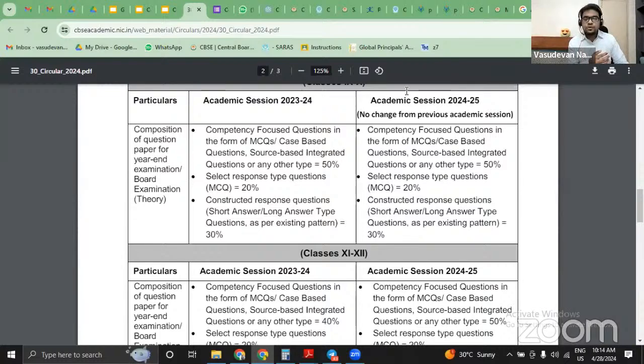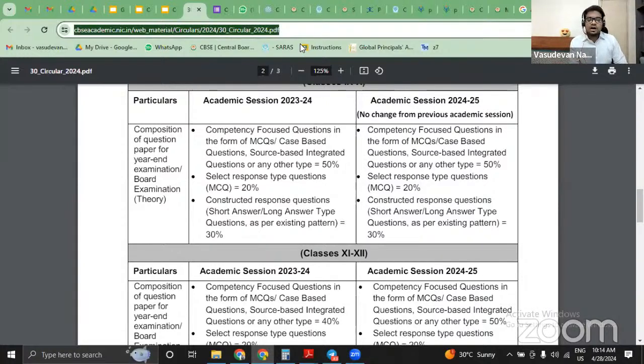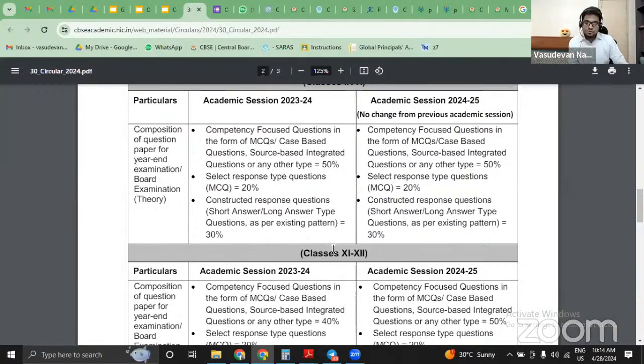However, during the board exam, this 70% actually became more like 50%. I do not know, maybe due to some reason at the last moment, the board actually changed the pattern, but it was supposed to be 70%. I think most of you might know that, and some of you are already examiners, or you would have gone for the paper corrections, you would have known the change.